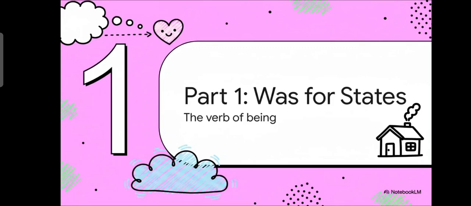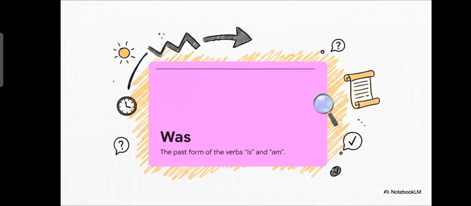The absolute key thing to remember about was is that it's all about a state of being. Just think of it like it's describing a condition, a feeling, or just how something was in the past. Grammatically speaking, it's actually pretty easy. Was is just the past tense version of is and am. So a sentence like, I am happy becomes I was happy. Or he is at the store becomes he was at the store. See? It's a direct swap.